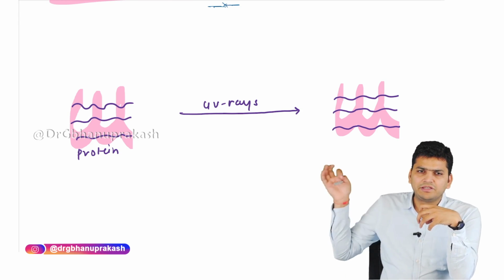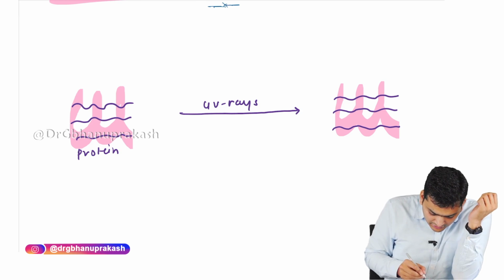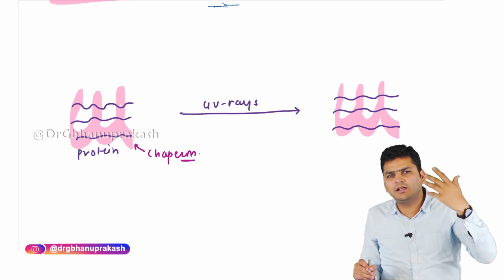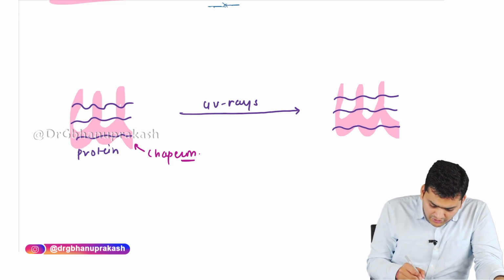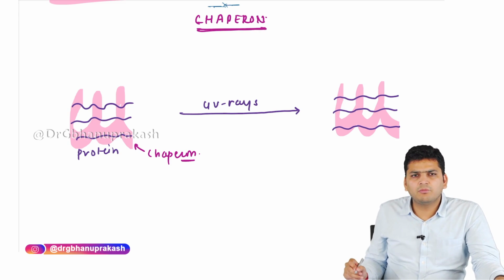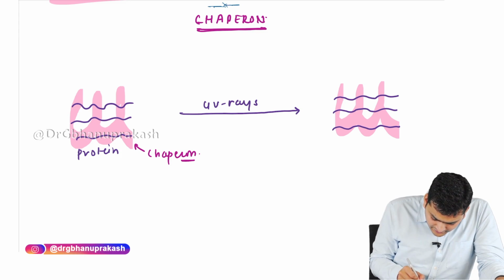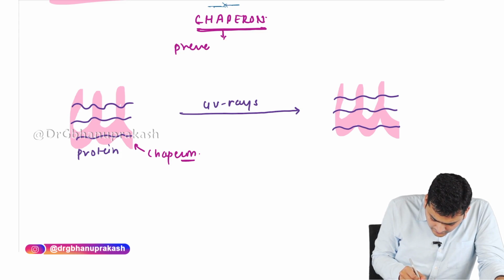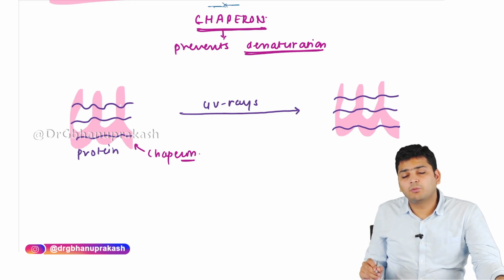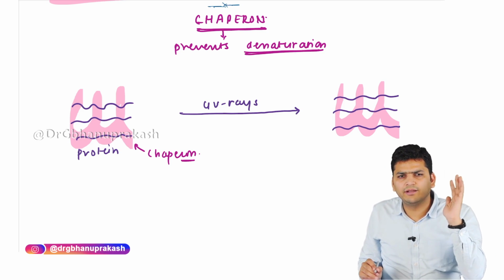The reason is that we have a protective mechanism. This pink colored protective sheath which I have made, this molecule is referred to as chaperone. So what this chaperone is doing is preventing the denaturation, right? So let's write down the details of chaperone. Chaperone is a molecule that prevents denaturation, or I can say that it will protect the protein from the heat, from the UV rays, from the X-rays.